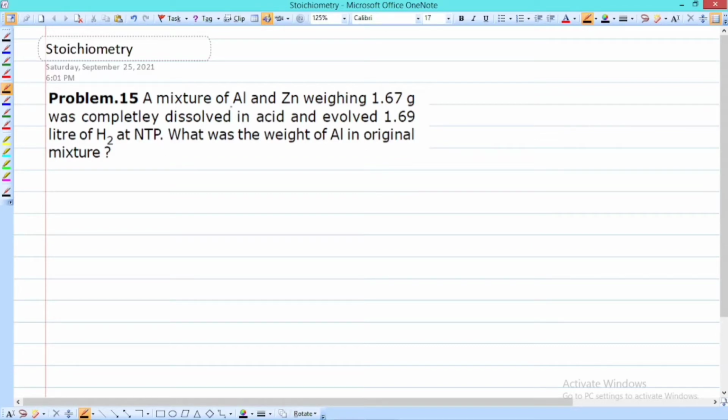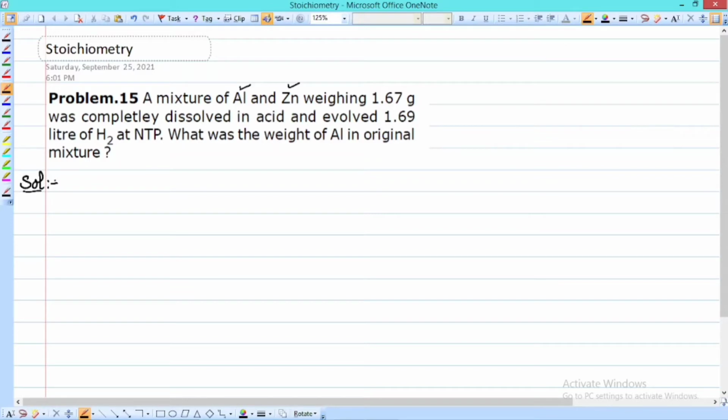The problem is that we have a mixture of two metals, aluminum and zinc, and we know that these metals, when they react with an acid, produce hydrogen gas. The volume of that hydrogen is 1.69 liter at NTP, and we have to calculate the amount of aluminum which was there in the mixture at the start. Okay, so let us start to solve this problem.